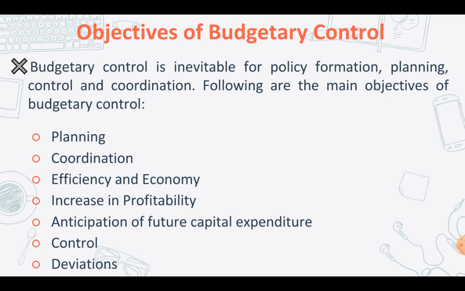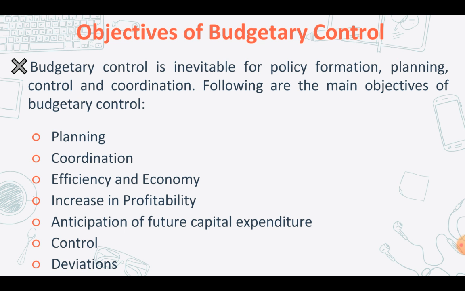So the main objectives of budgetary control are, firstly, planning. Budgeting ensures effective planning by setting up of budgets. Secondly, coordination. Budgets are also helpful in coordination of your various business activities. And third point, efficiency and economy. Effective budgetary control will often result in cost control, and as a result of cost control, it will lead to cost reduction, which will be economical for the organization.